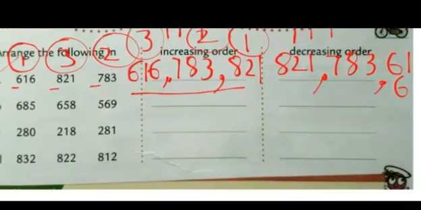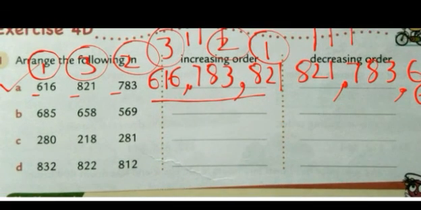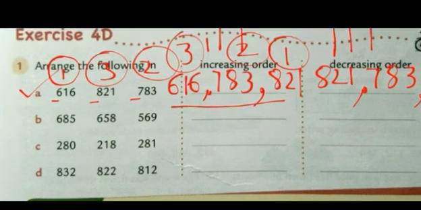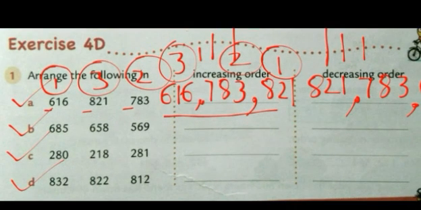Okay, scholars. So now this is the way how you arrange the numbers in increasing order and decreasing order. So now try to do these 3 as homework. So scholars, here we come to the end of chapter number 4. Now try to practice these sums at home.